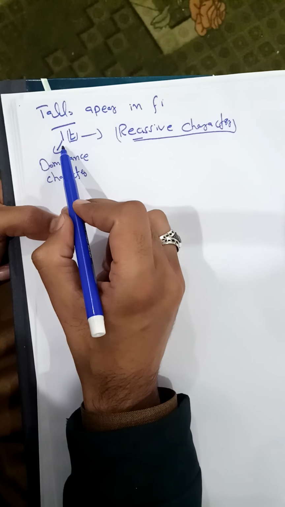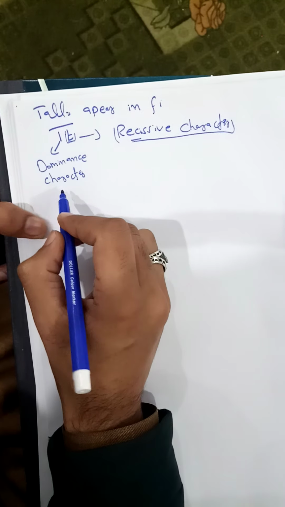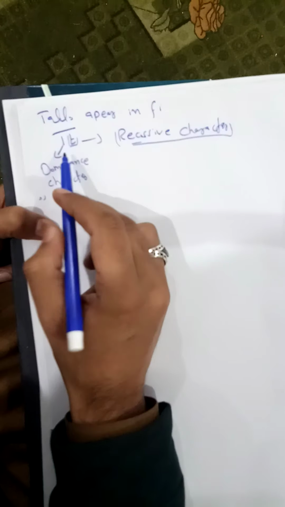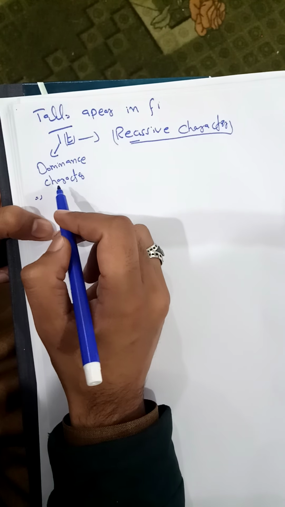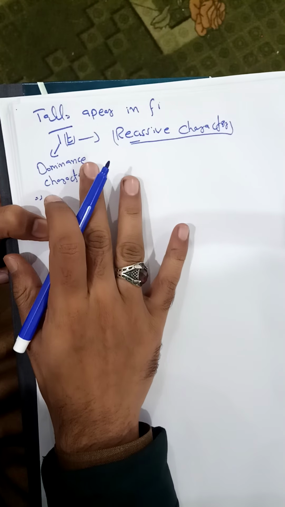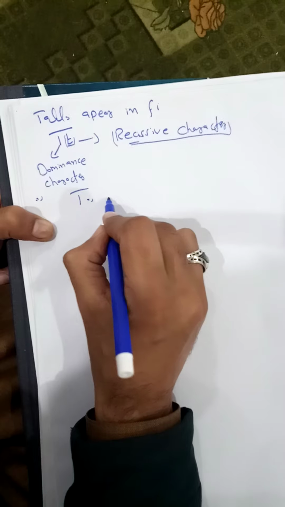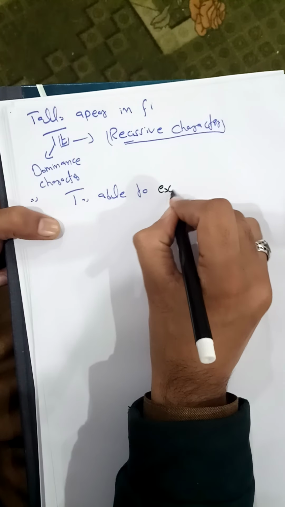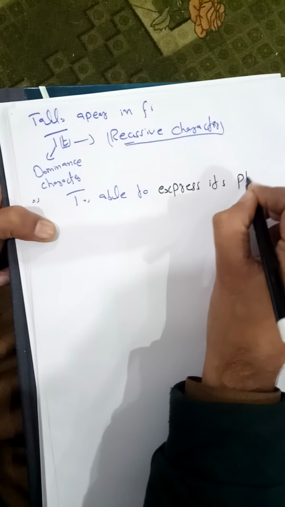Why does one gene express itself and why does the other gene not express itself? It has been described by many scientists why one gene becomes dominant and the other gene becomes recessive. For example, in this heterozygous condition, the allele T is able to express its phenotype.